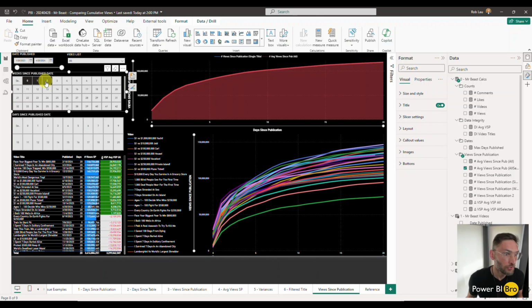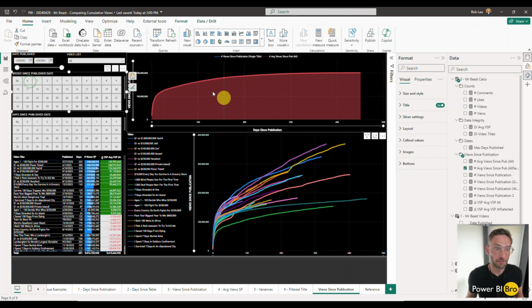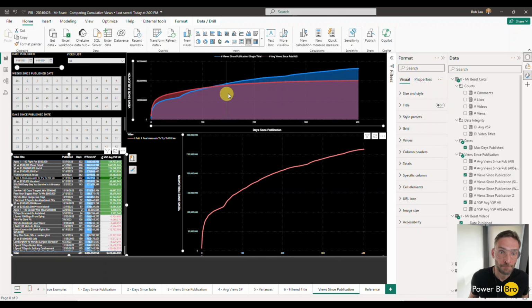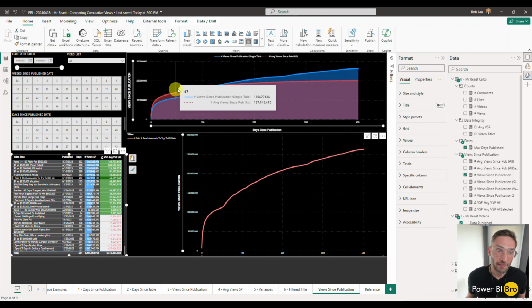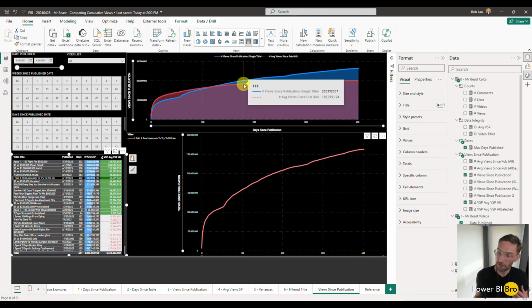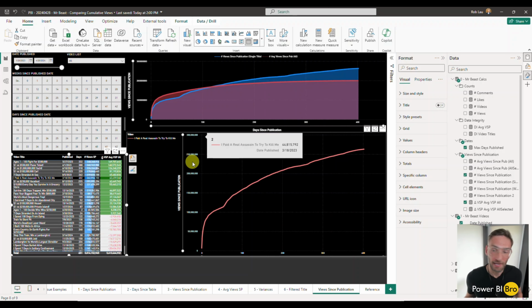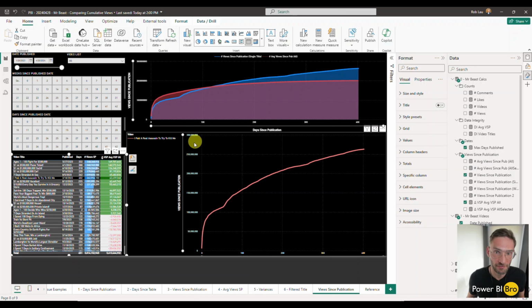But what you can do with these average calculations is create variances. Like this thing at the top. As this loads up now, because I'm creating the average, I can see how a video compares to all the other videos, all from the same point in time. And then you can create different metrics of this as you see fit.